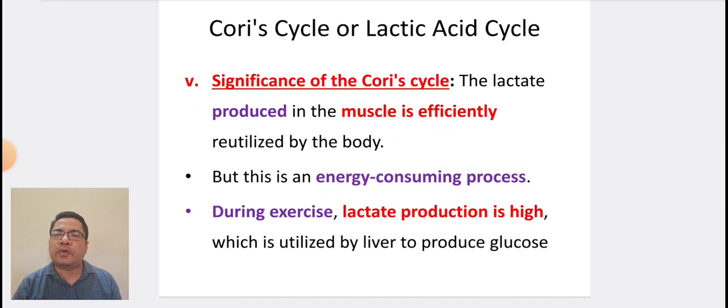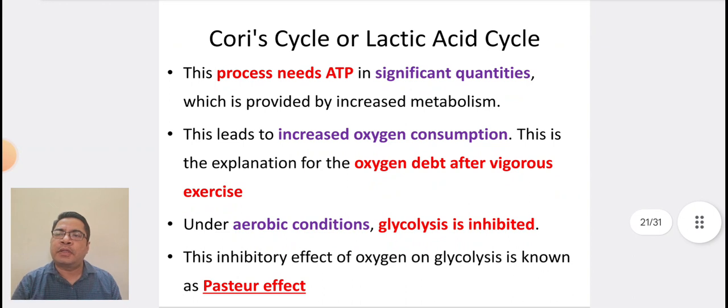Coming to significance of the Cori cycle. The lactate produced in the muscle is efficiently reutilized by the body, but this is an energy consuming process. During exercise, lactate production is high, which is utilized by the liver to produce glucose. This process needs ATP in significant quantities, which is provided by increased metabolism. This leads to increased oxygen consumption. This is the explanation for oxygen debt after vigorous exercise.